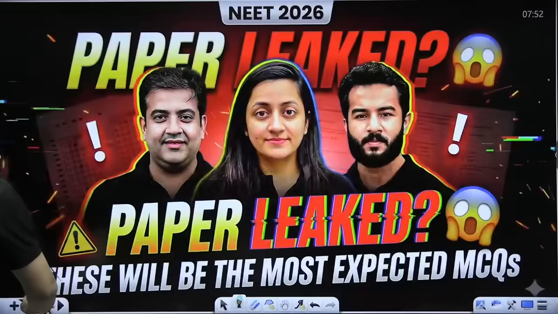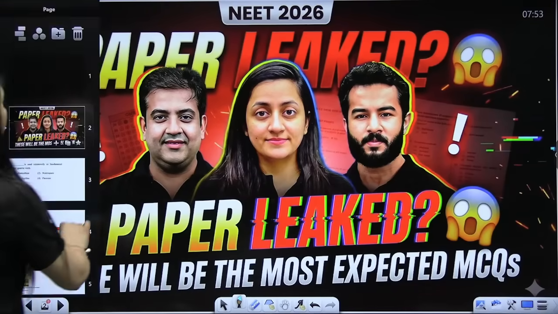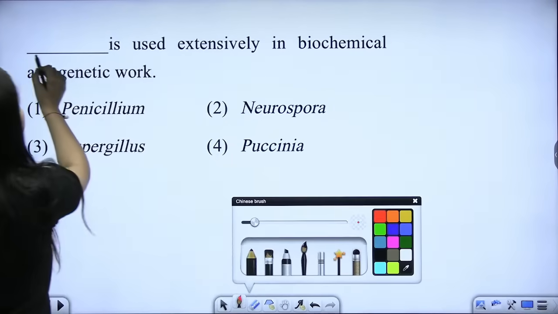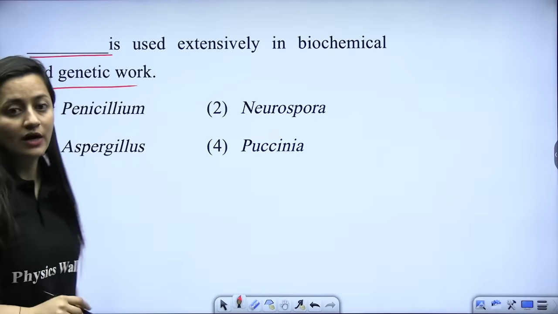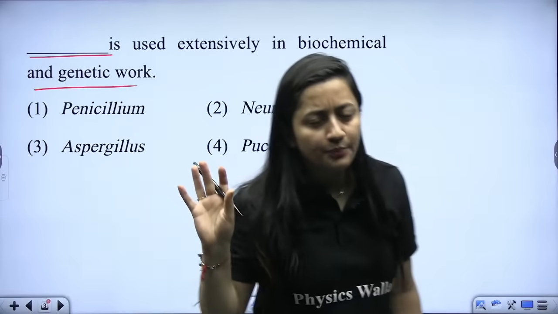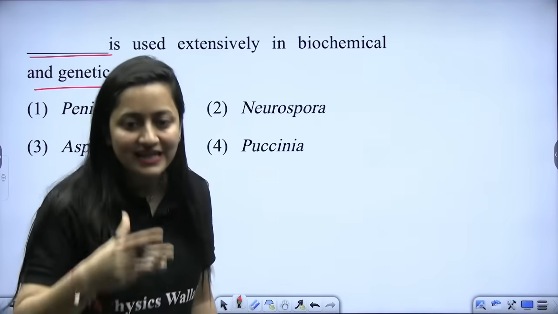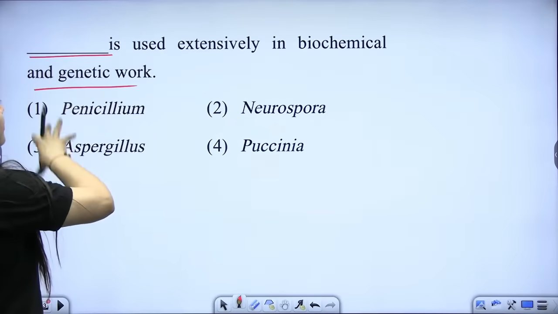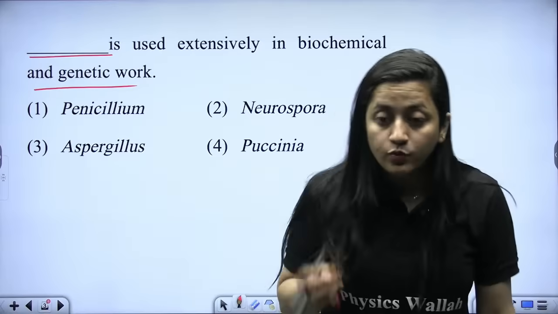Let's start here with the first question, right? So here we go, guys. Let's get ready. Okay, so here we have our first question. You all can see, dash is used extensively in biochemical and genetic work. Yes everybody, I'm now going to start the poll here. So answer it quickly so that we can finish more questions in less time. Dash is used extensively in biochemical and genetic work. What should be the answer here?